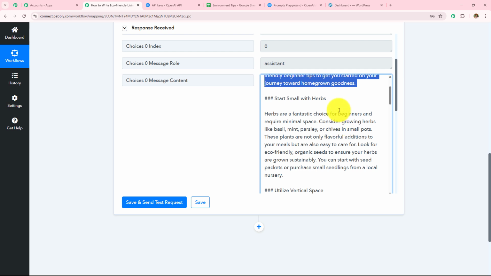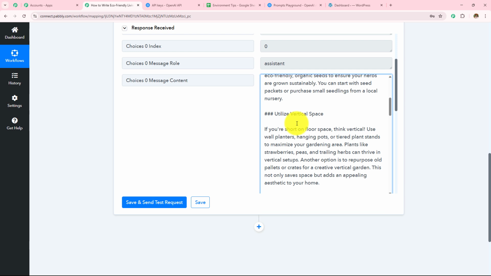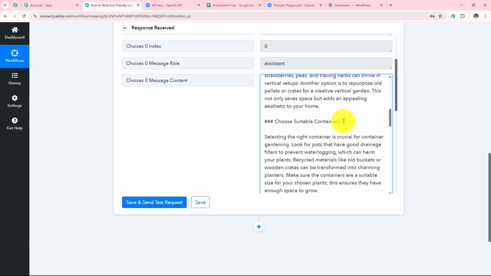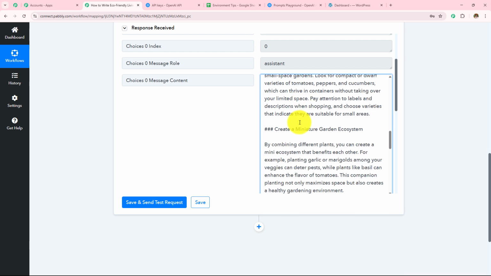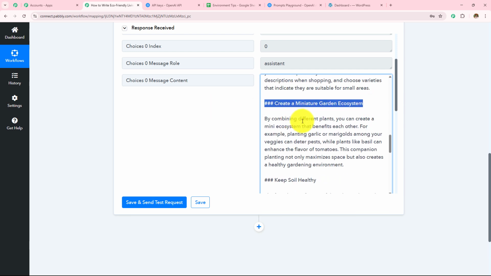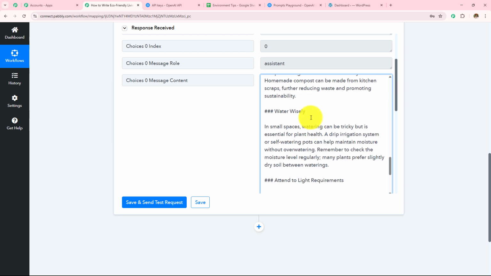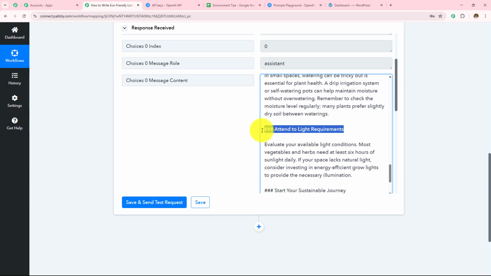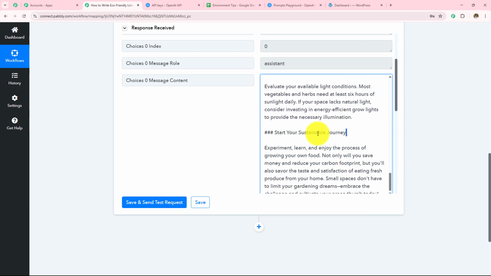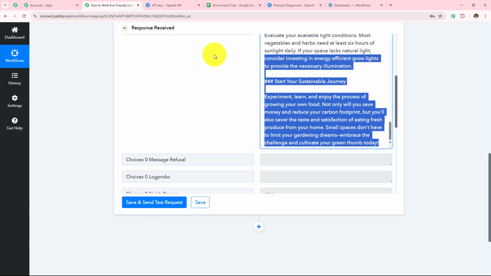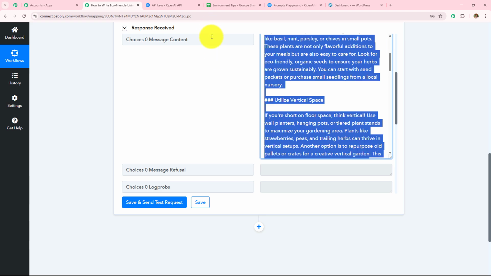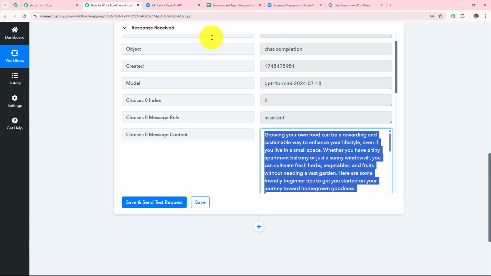This is the introduction. I have received this in the point by point format. Start small with herbs, utilize vertical space, choose sustainable containers, opt for compact varieties, create a miniature garden ecosystem, keep soil healthy, water wisely, attend to light requirement, start your sustainable journey. So this is a very perfect blog which we have generated with the help of my AI, and now I want to post it on my WordPress.